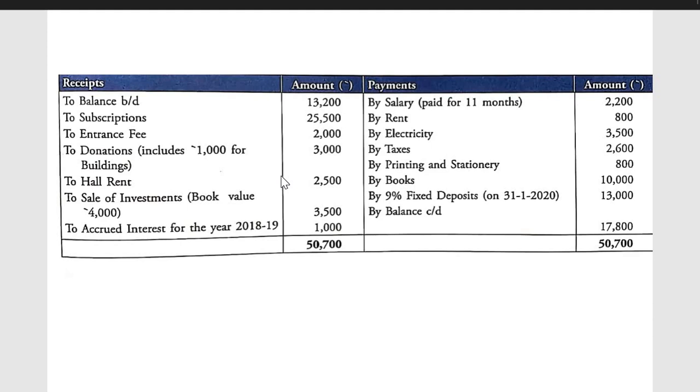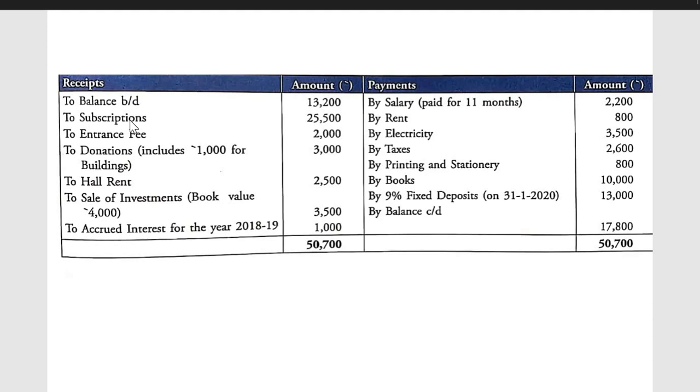But in case of income and expenditure account, only revenue and current year figures are recorded. So from this receipt and payment account, we have to find out the revenue payments and revenue receipts, only related to the current year, that we can transfer to the income and expenditure account. First figure, to balance brought down. It is a cash balance, not to be entered in the income and expenditure account. It will go to the balance sheet.